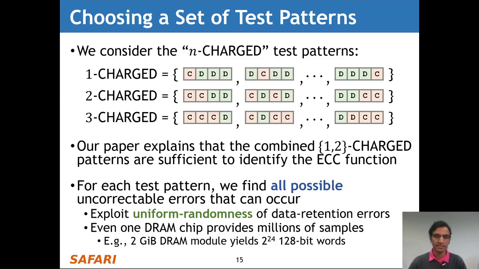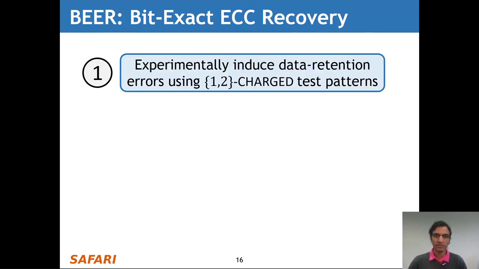And in order to test each of the patterns that we use, we find all possible uncorrectable errors that can occur with that test pattern. This is easily done by exploiting the uniform randomness of data retention errors. For example, even one DRAM chip provides millions of samples to test from, and by looking at all of the different ECC words within a DRAM chip, we can get a sample of all of the different possible uncorrectable errors that might occur. Now we put this together into a 3-step testing methodology that we call BEER.